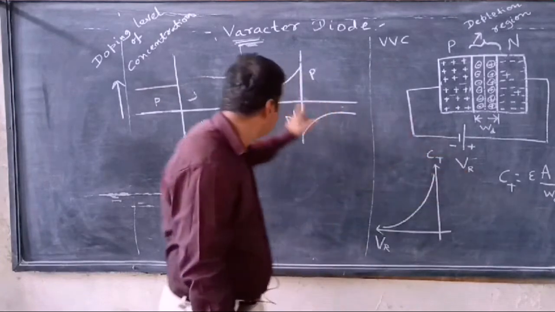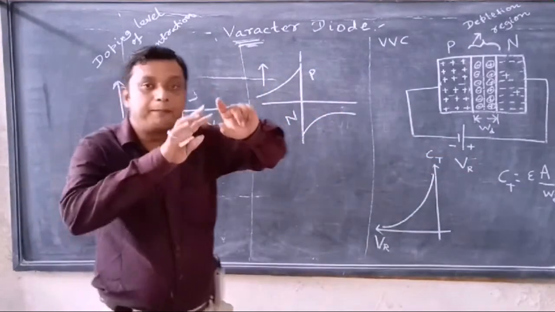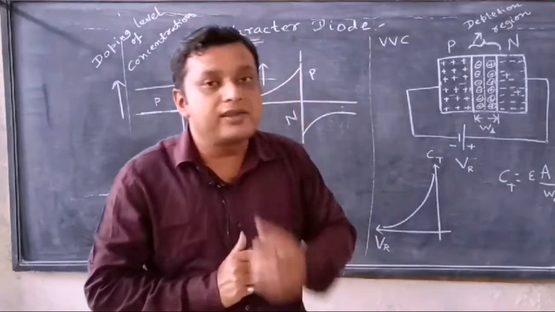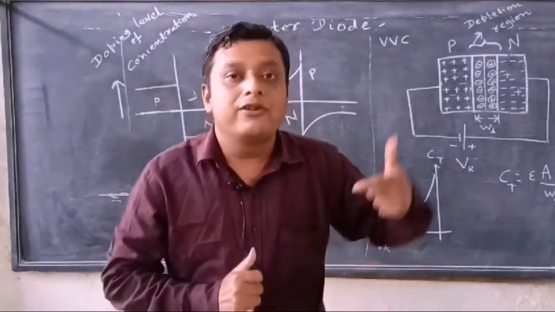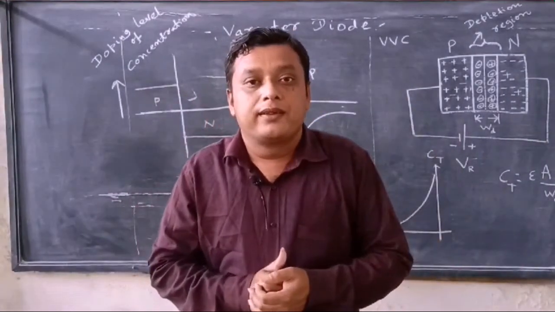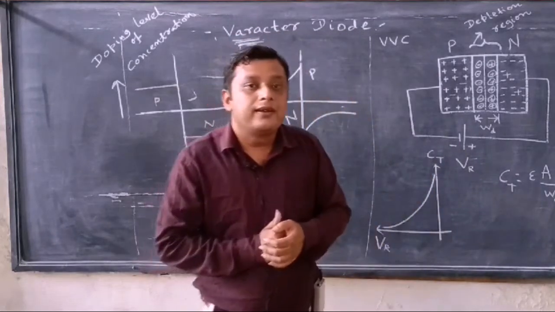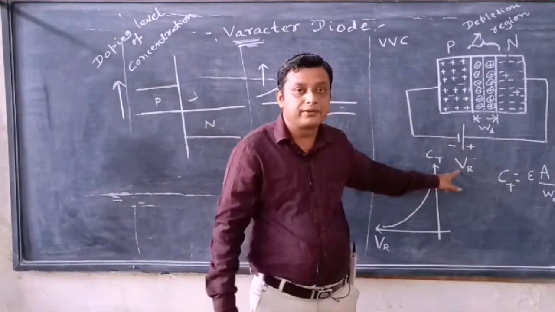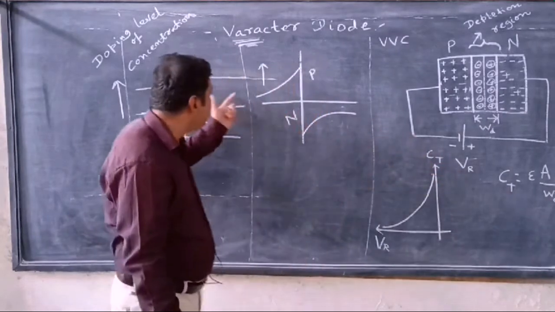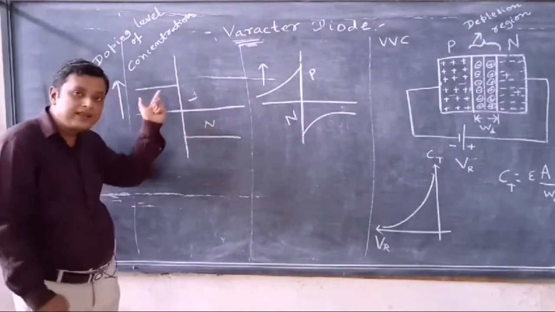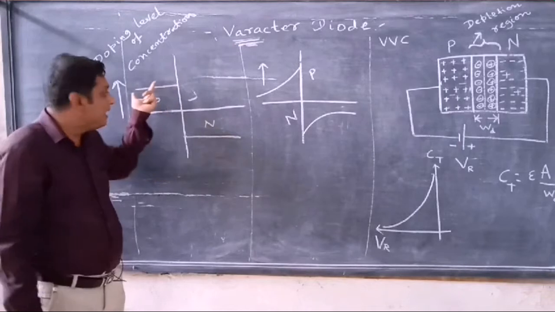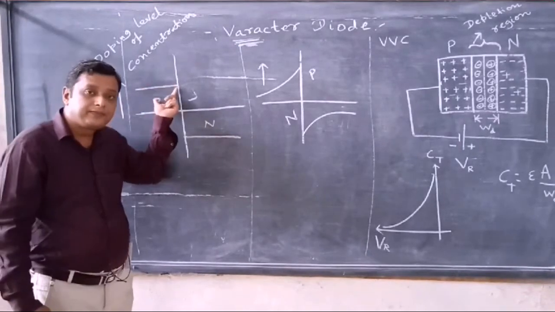That's why such a mechanism achieves different values of capacitance by changing the reverse voltage. Here there is a doping level of concentration.